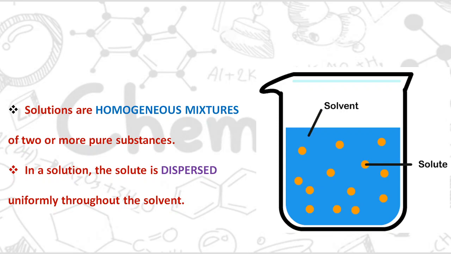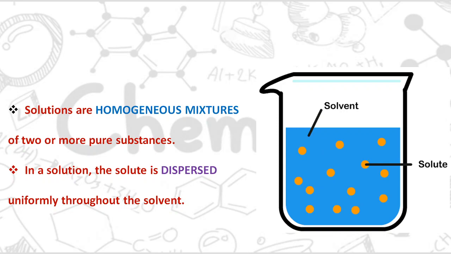These all things generally we have known from our class 9, but here I'm giving you a brief introduction: the substance which is present in more quantity is known as the solvent, and the lesser one is known as the solute. मीन्स अगर मैं हिंदी में कहूँ तो जो चीज़ ज़्यादा मात्रा में रहेगा किसी भी एक मिक्सचर में उसको हम सॉल्वेंट कहेंगे, जो कम मात्रा में रहेगा उसको सल्यूट कहेंगे. In other words it can be said the substance that gets dissolved is known as the solute, and the substance in which it is getting dissolved is known as the solvent.